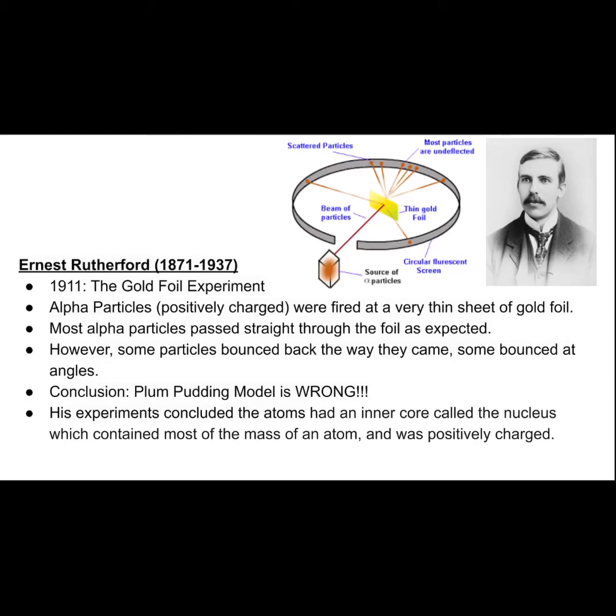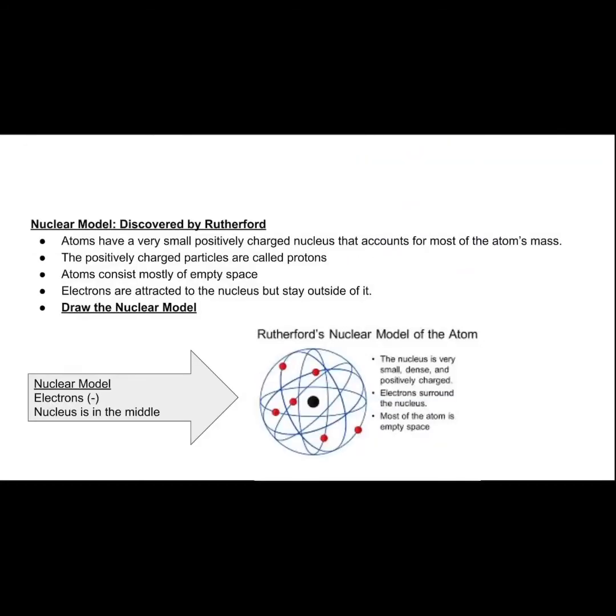His experiments also concluded that atoms had an inner core called a nucleus, which contained most of the mass of an atom and was a positively charged space. He came up with the nuclear model, which is kind of what we think of when we talk about atoms. He said that atoms have a very small positively charged nucleus, and that's where most of the mass is. There are positively charged particles called protons. The atom has mostly empty space. Electrons are attracted to the nucleus but stay outside of it. So he was pretty close, right, in his thinking.